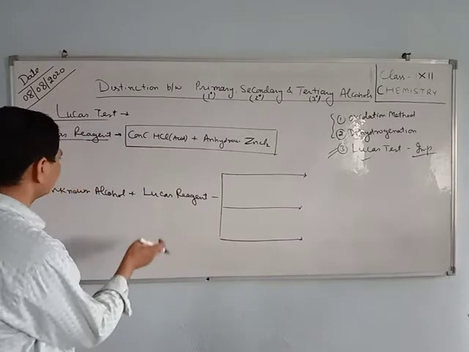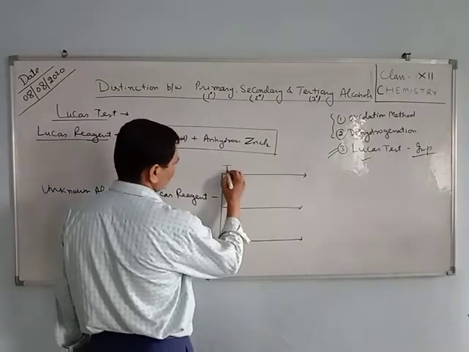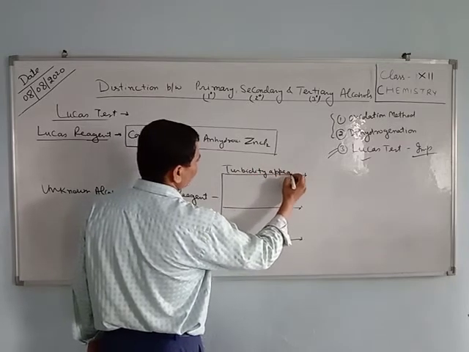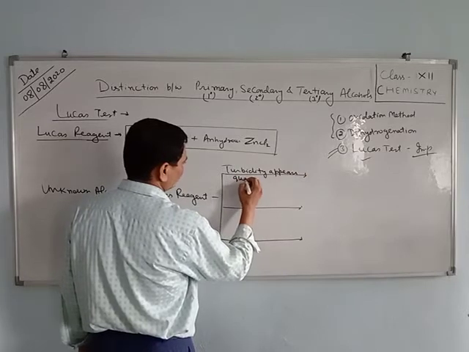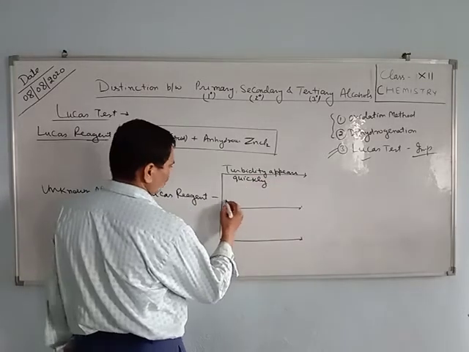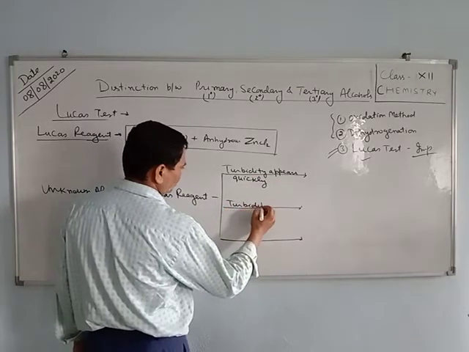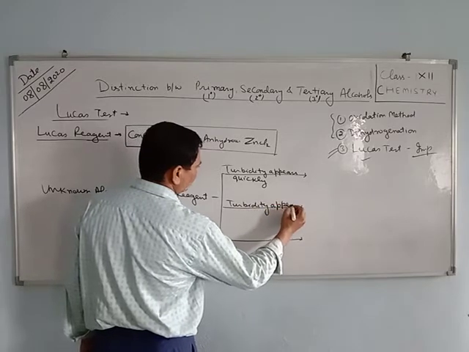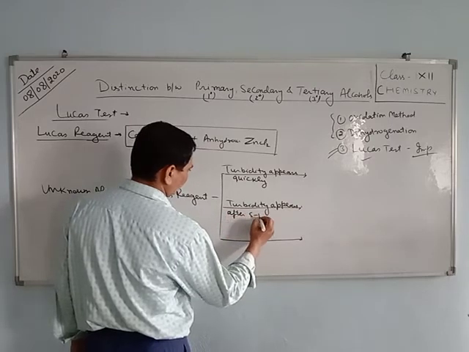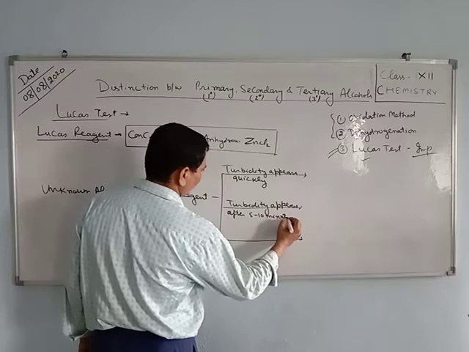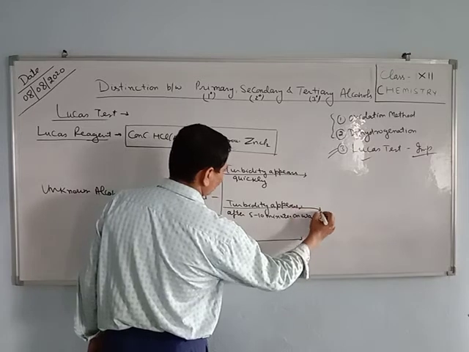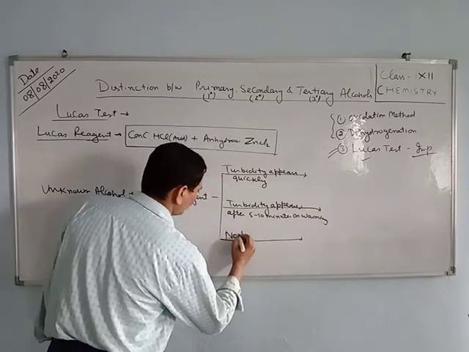First, turbidity may appear quickly. Second, turbidity appears after 5 to 10 minutes on boiling, when we heat the substance. Third, there is no turbidity.